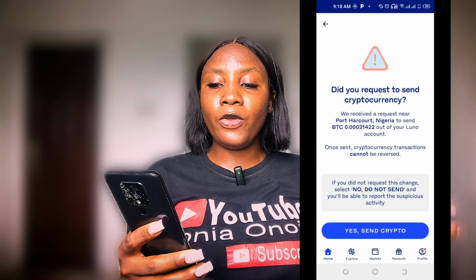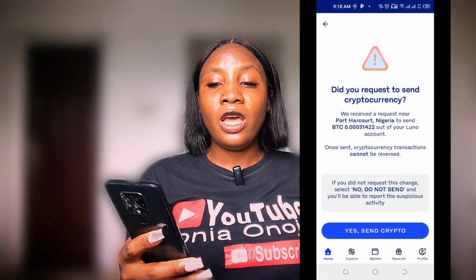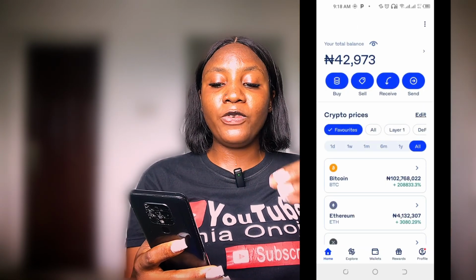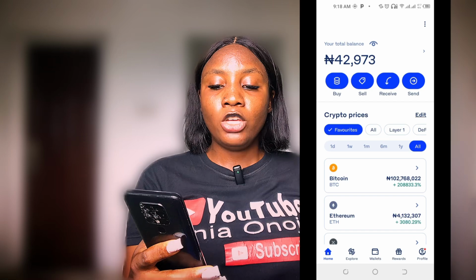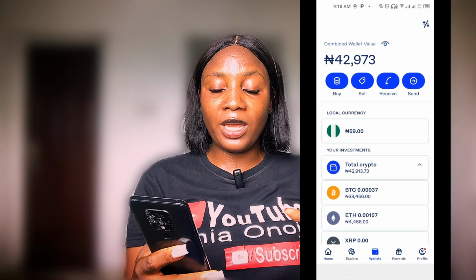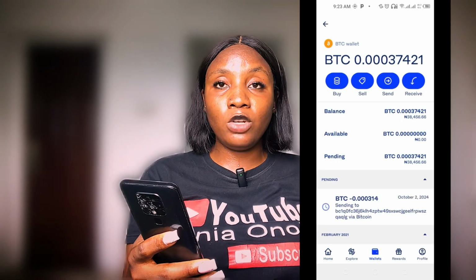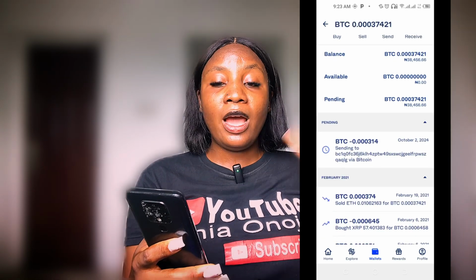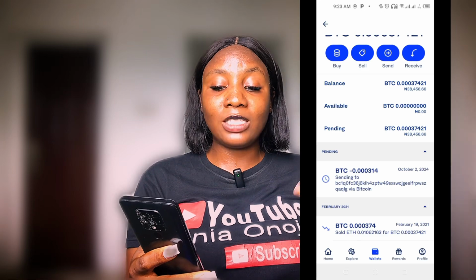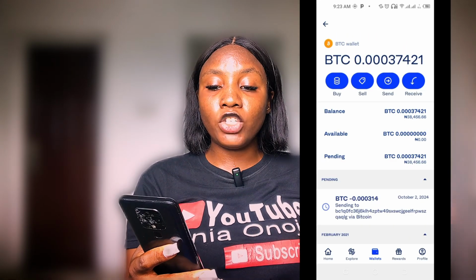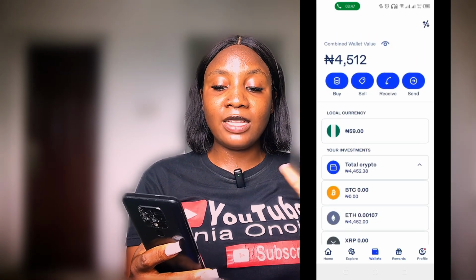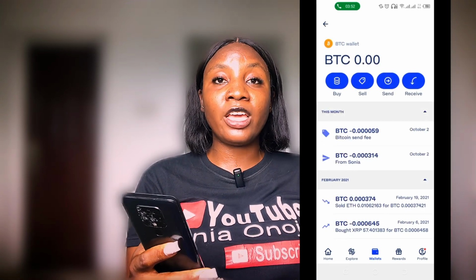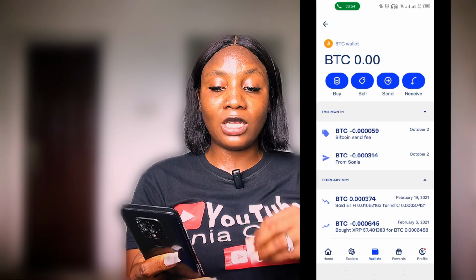You can see after clicking on yes, send crypto, you're going to be waiting for about 10 to 15 or 20 minutes. And then you are going to come back to check if your crypto transaction is still pending or not pending. So this is me here to check, and it's still showing that it is still pending. So you're going to give it a little bit of time, less than 30 minutes to be honest. I can't lie, less than 30 minutes, okay? And then you're going to come back again and check if the crypto has been sent. So right now, this is me coming back to check, and I noticed that the crypto has been sent. It's only my Ethereum that is remaining there. So I said, okay, let me move to Monica.ng and check if my crypto has been sent successfully.